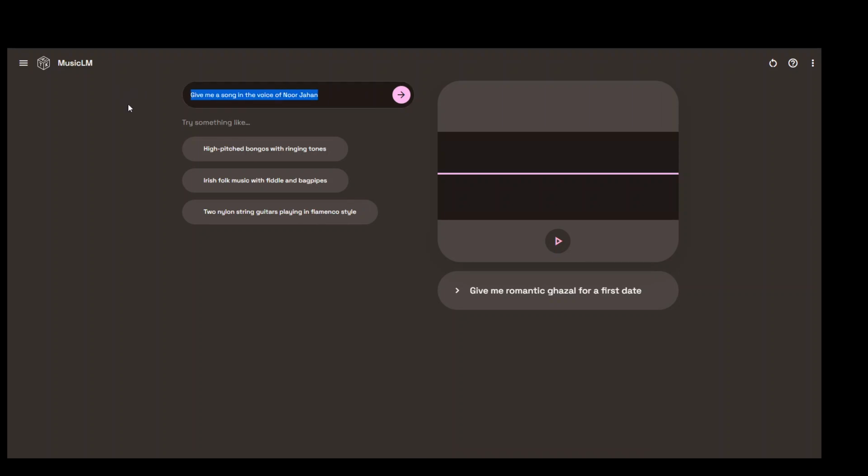But anyway, you can see how cool it is that you can try various things. Still, I agree the quality is not that good. It is still learning, very early days, but I am more than sure that with the passage of time, the quality of the music produced by MusicLM will increase.